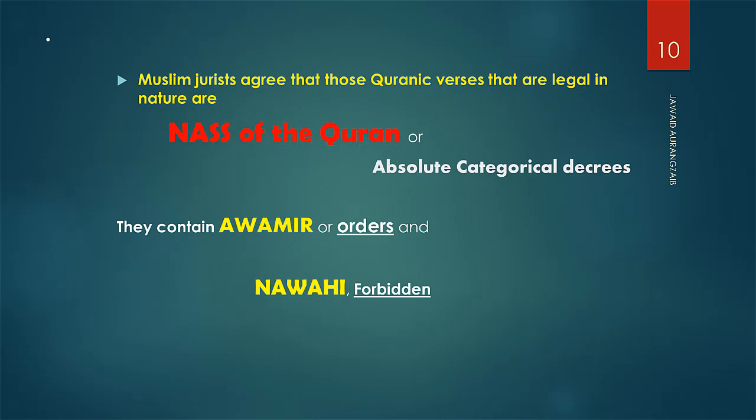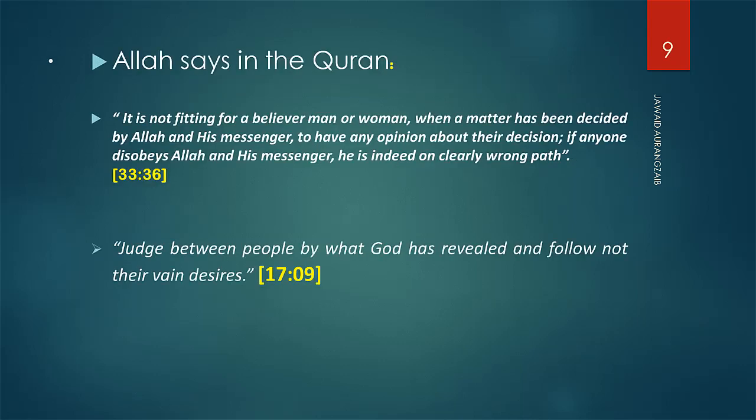Now, here's a question: why do we use Quran as the source of Islamic law? We use Quran as a source of Islamic law because Almighty Allah mentioned in the Quran again and again in different places that it is a source of guidance, and we must judge between people according to the Quran. We must take guidance from the Quran.